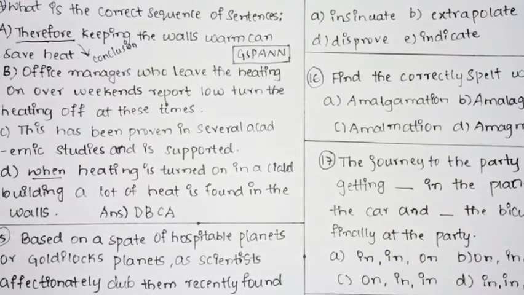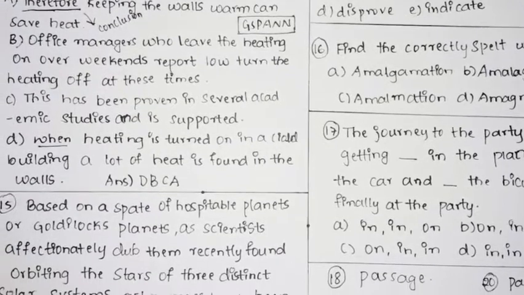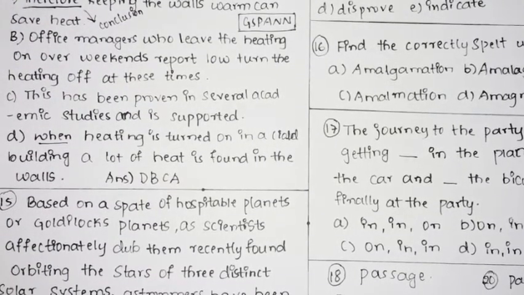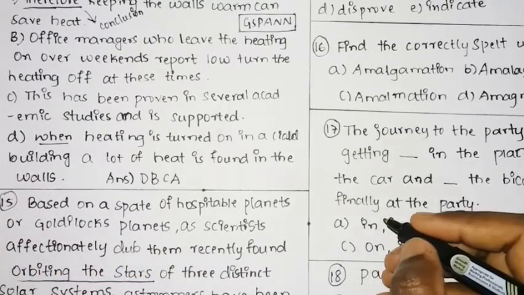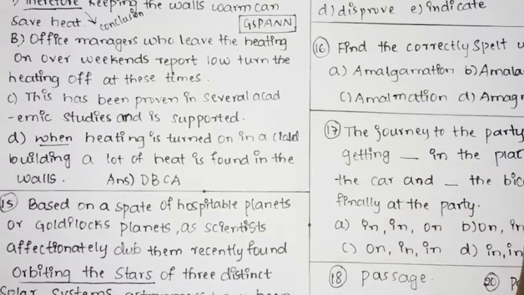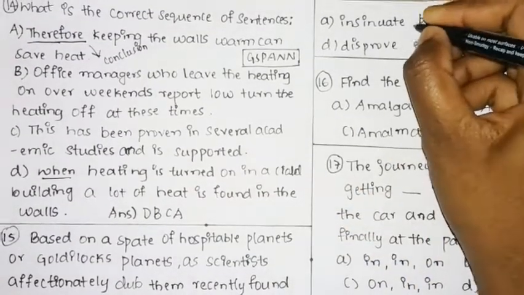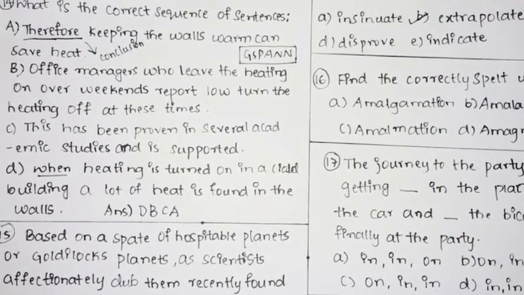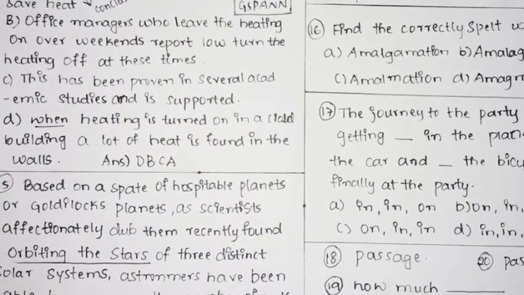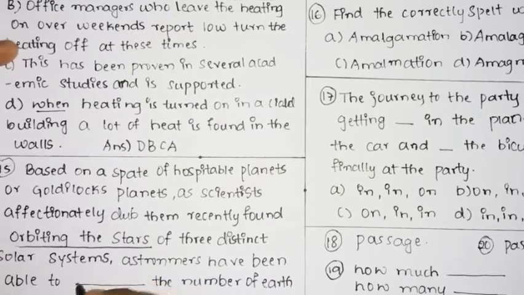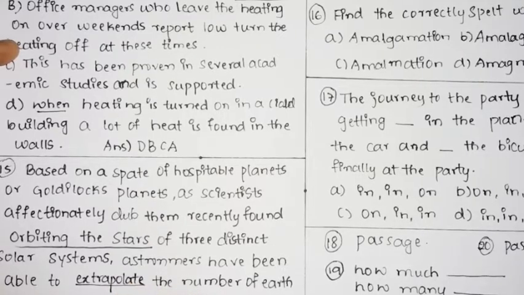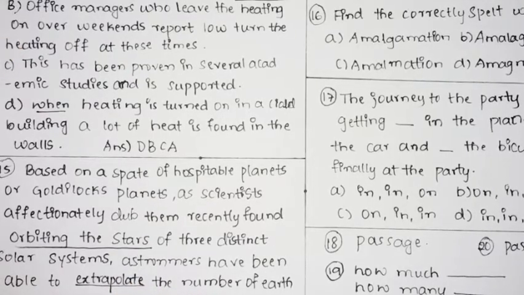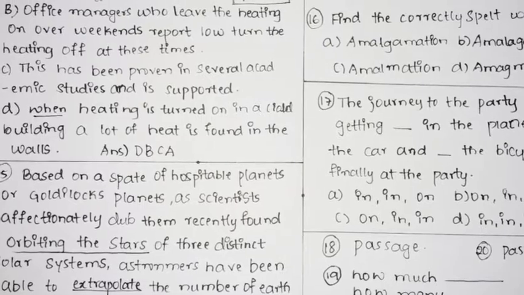Based on the spate of hospitable planets, or Goldilocks planets, as scientists affectionately dub them, recently found orbiting the stars, you need to find the word for that, which means you are going to extrapolate it. From the options you can easily find that extrapolate is the correct option for this question. Astronomers are able to extrapolate the number of Earth-like planets in the universe, a figure much higher than previously estimated.